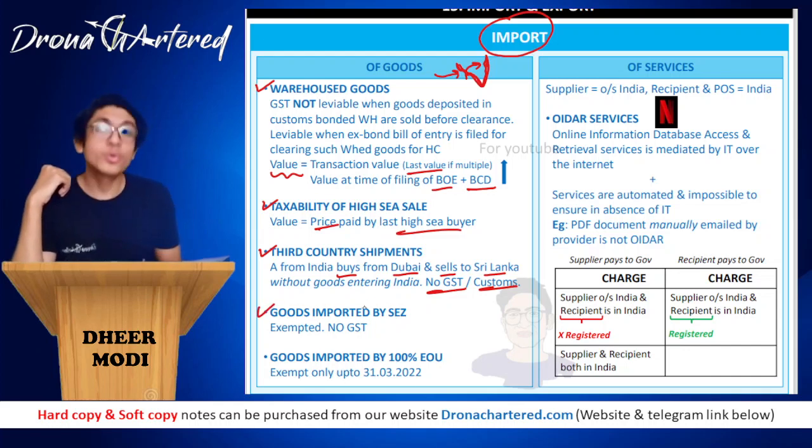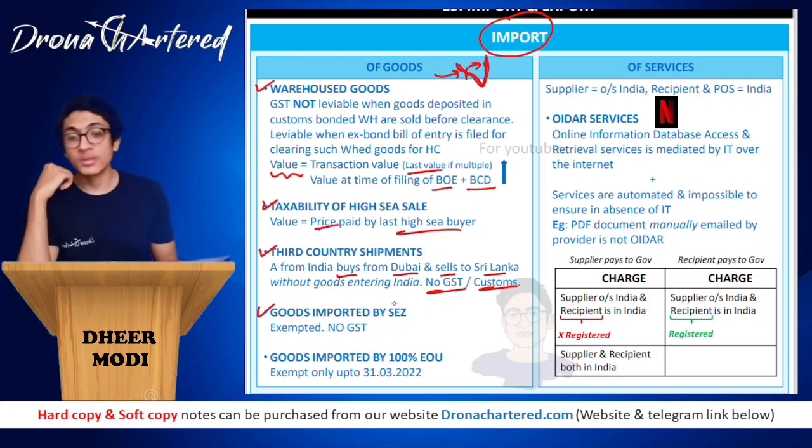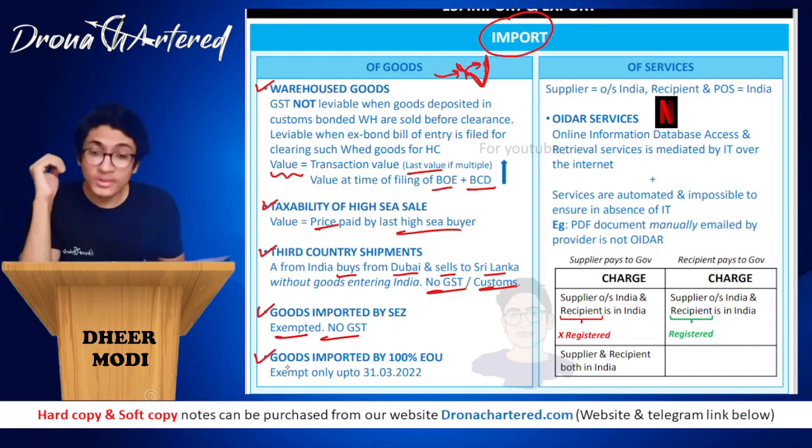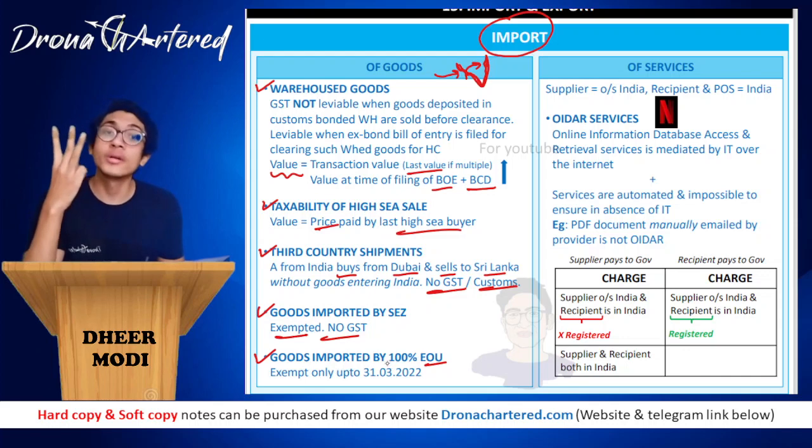Next is goods imported by a SEZ, that is your special economic zone. It will be exempted, there will be no GST. And next, last under your goods, is goods imported by 100% EOU, that is your export oriented unit.